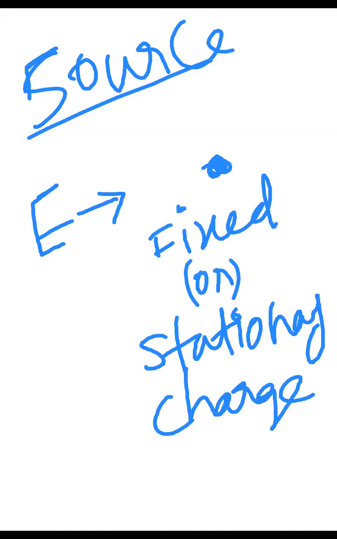How can we produce the electric field? We can produce the electric field with the help of fixed or stationary charge. That means what? The charge that is not moving. Anyway, I will come to this later, what is actually meant by charge. At this time, please note down, electric field can be produced by fixed or stationary charge. Okay. What is the next one?